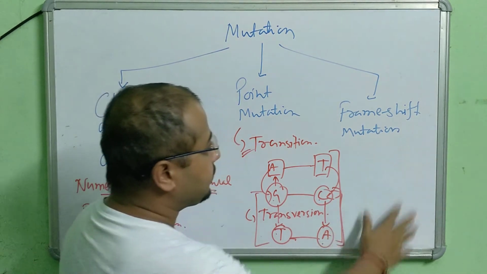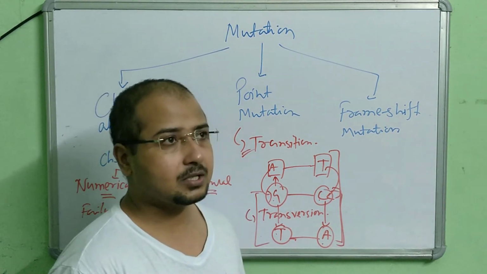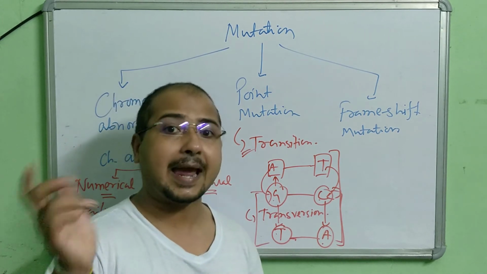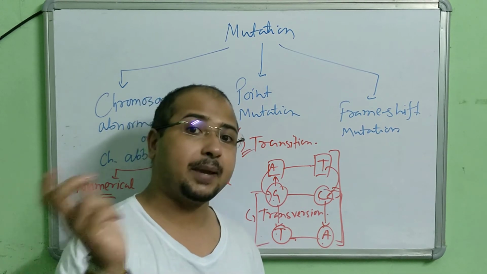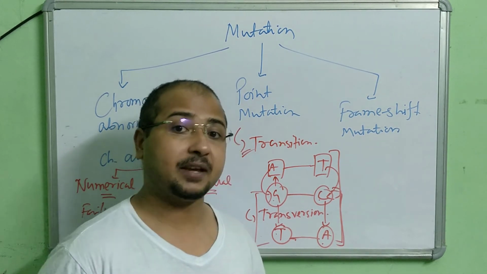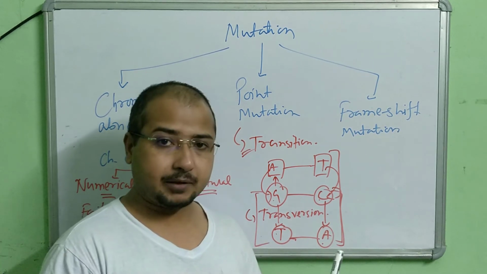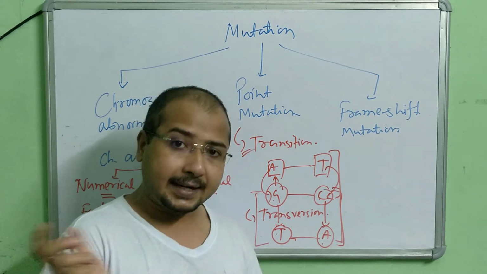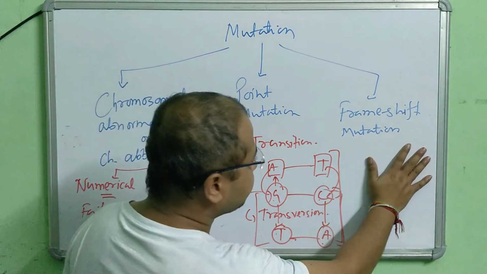Next one is the frame shift mutation. What is frame shift mutation? In this case, there is deletion, no replacement at all. It is deletion or addition of a particular base pair or base pairs, a sequence of base pairs. Deletion or addition, no replacement. That is the frame shift mutation.